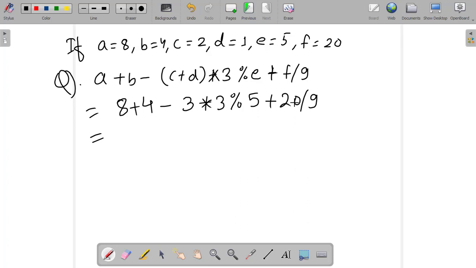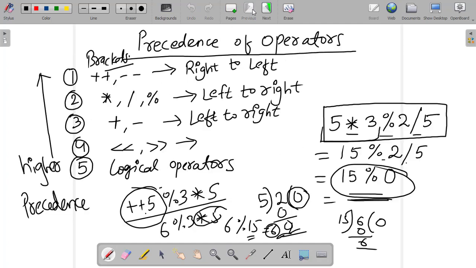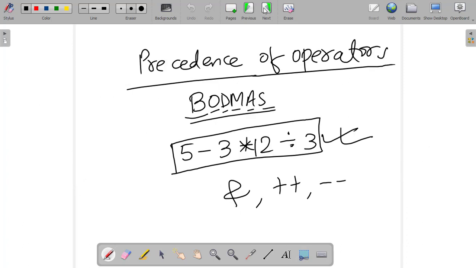Which operator must we deal with? Guess. Yes, it is correct. We first do the multiplication, then division and then modulo, and then plus and minus.